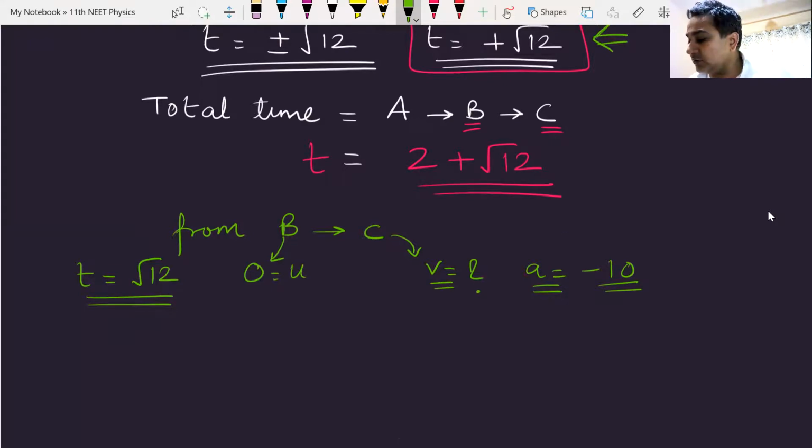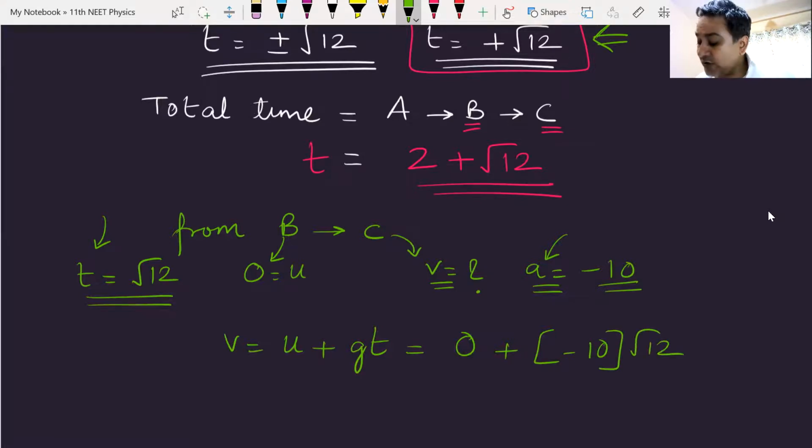V is unknown. Acceleration is known. Time is known. I can put the equation V is equal to U plus GT. U is 0. G is minus 10. Time is root 12. So I get my final answer as minus 10 root 12. Am I clear? Minus 10 root 12.